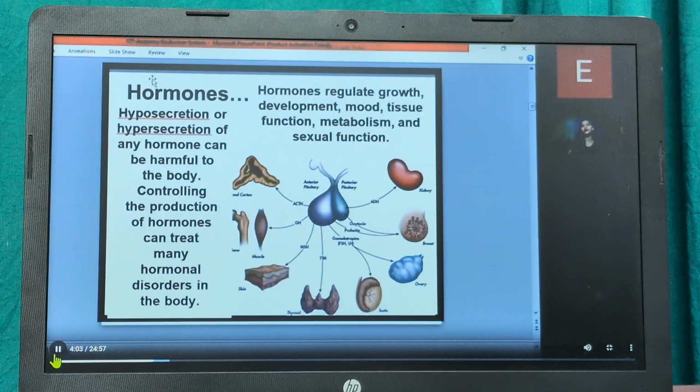These regulate how much of each hormone is released, and this depends on the level of hormones that is already in the blood or on the level of other substances in the blood, like calcium. Many things affect the hormone level, such as stress, infection, and changes in the balance of the body and the minerals in the blood. Too much or too little of any hormone can harm the body. So medicine can treat these problems.